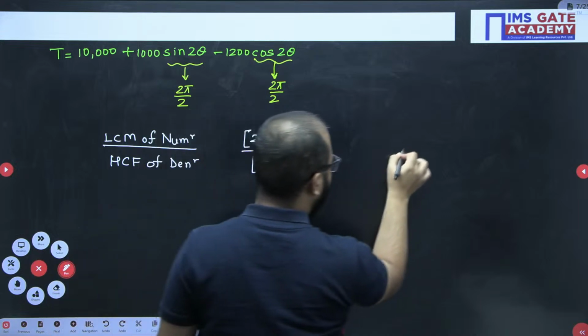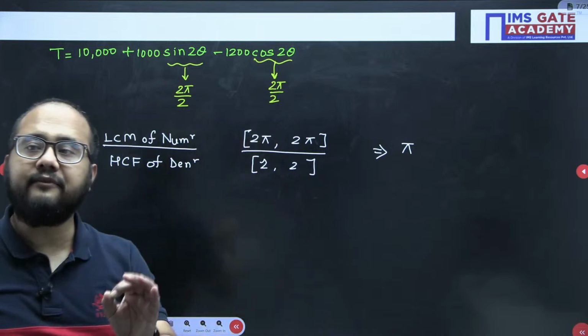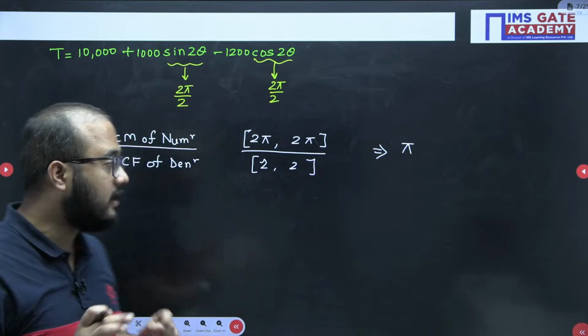Finally if you solve, you will get pi as the answer. So pi will be the time period here, okay everyone.